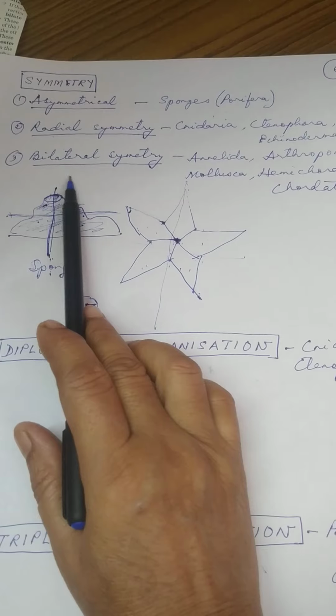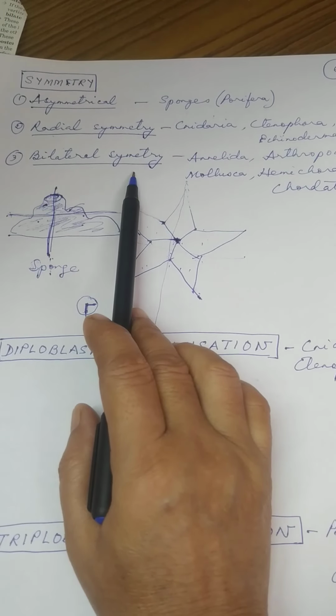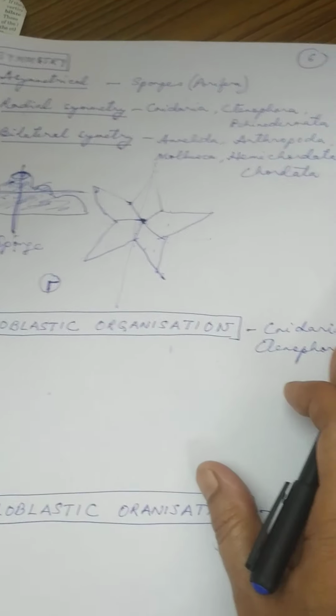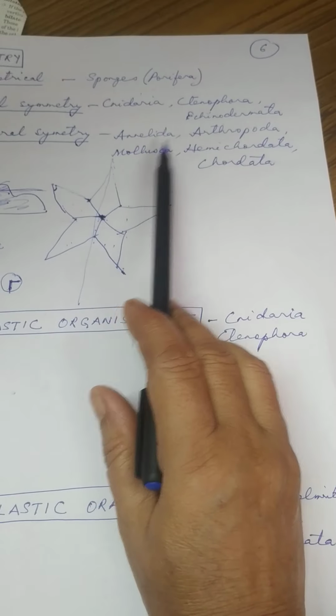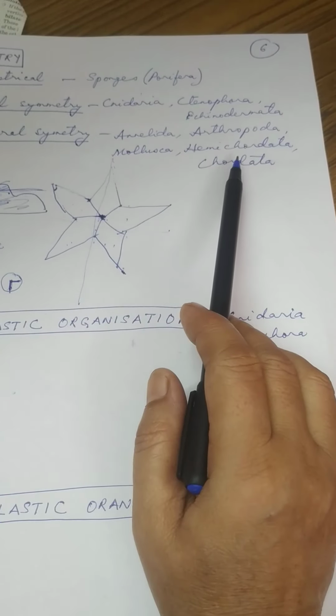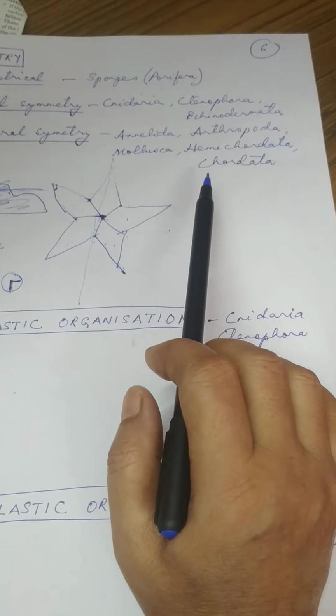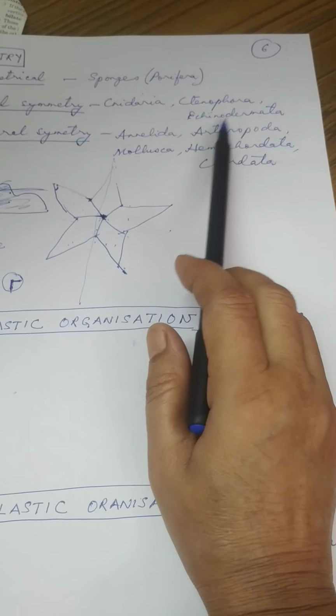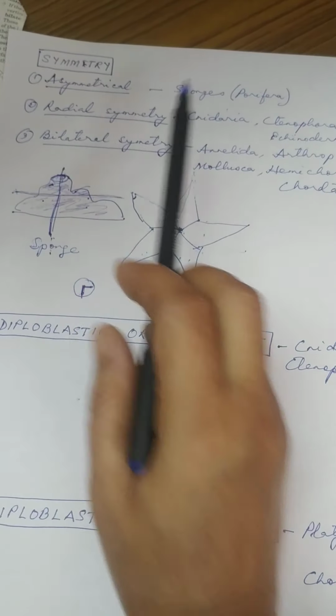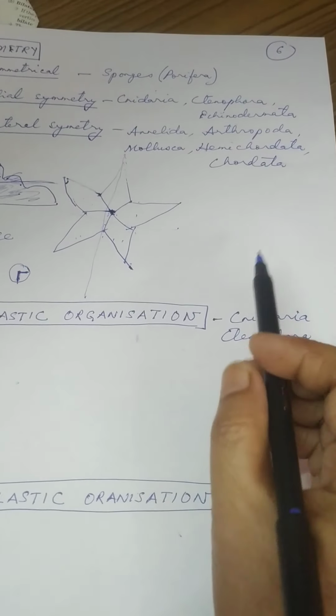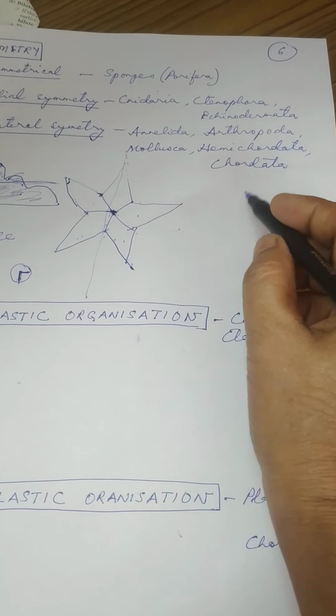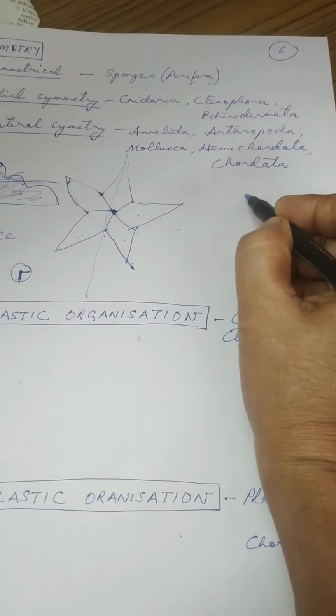The last one is bilateral symmetry. Now this bilateral symmetry is seen in case of Annelida, Arthropoda, Mollusca, Hemichordata and Chordata. Mollusca comes after, not echinodermata. Echinodermata is having radial symmetry. Okay, now say I am drawing again, say a human.